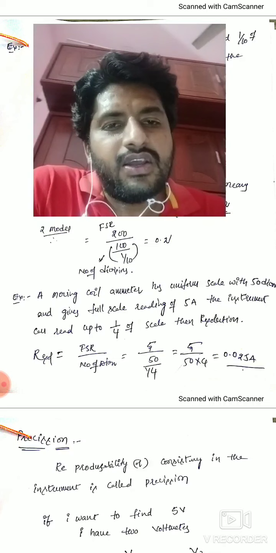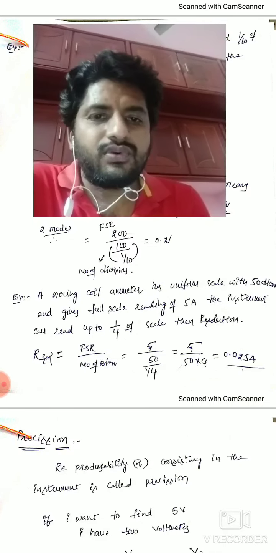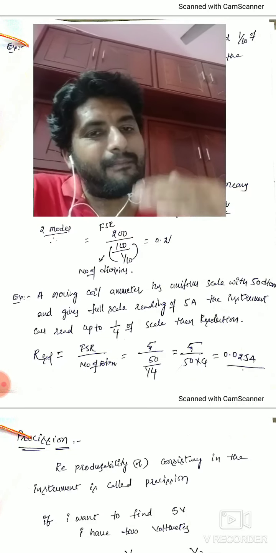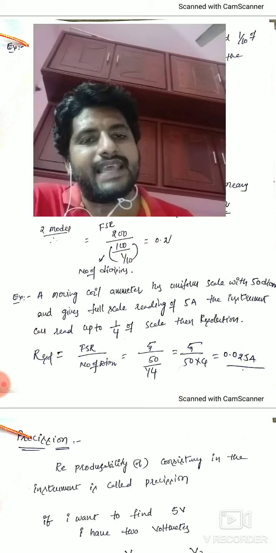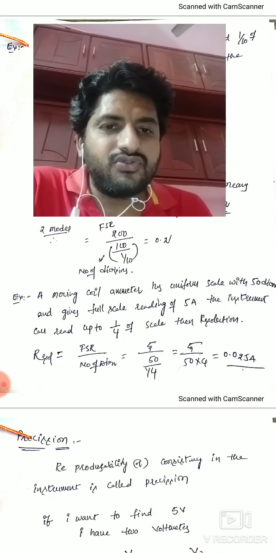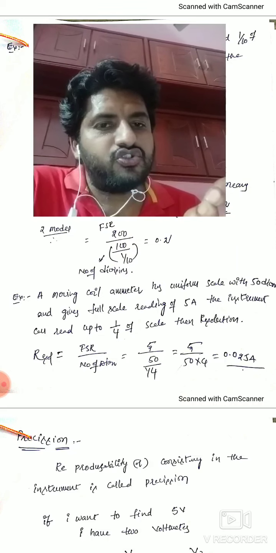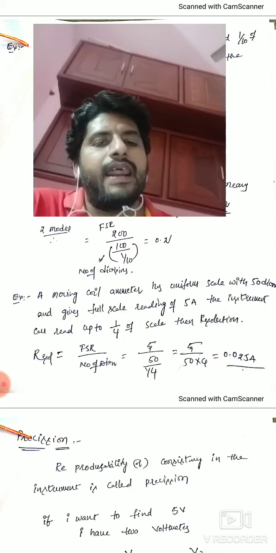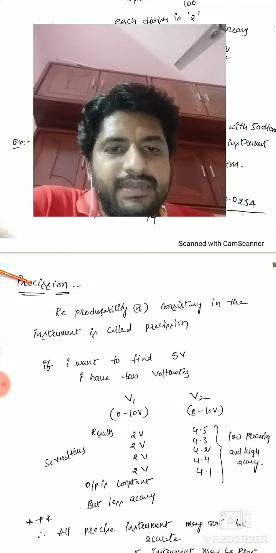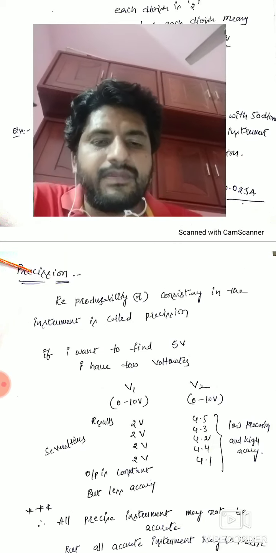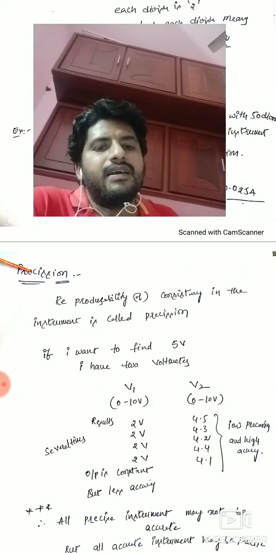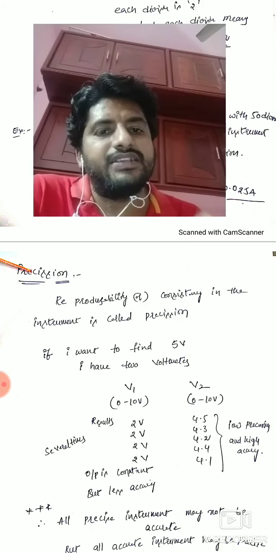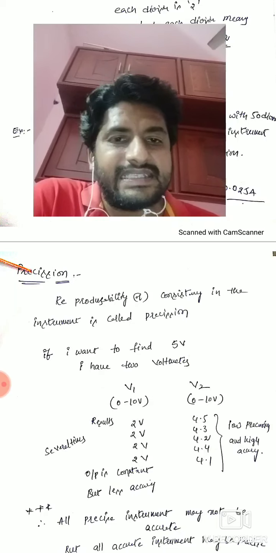Right? We completed two static characteristics. What are they? Accuracy and resolution. So what is accuracy? The degree of closeness of the measured value to the true value. You can call it an accurate instrument. After that, resolution means the smallest change that we can detect in the instrument. You can call it a resolved instrument. And one more concept, the third characteristic, is precision. So what is meant by precision? Precision means reproducibility or consistency in the instrument. We can call it a precise instrument.